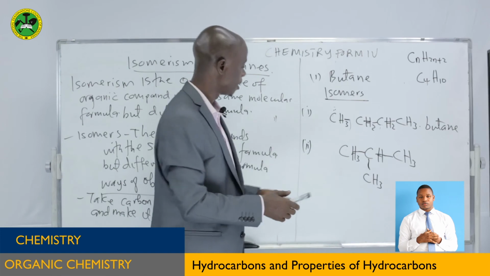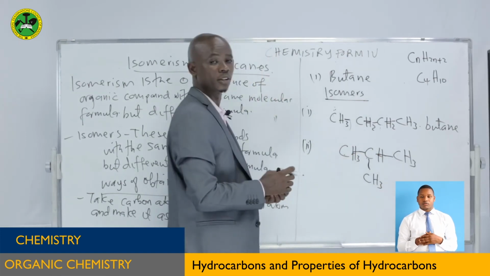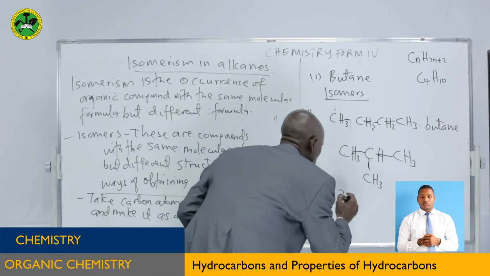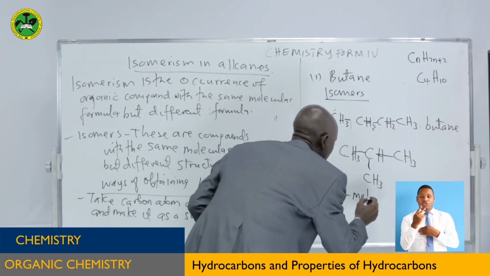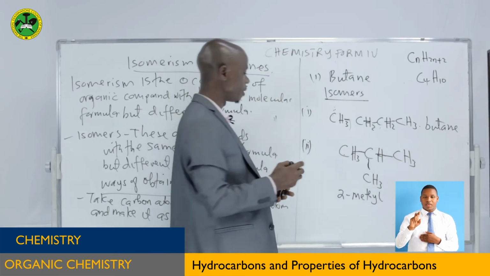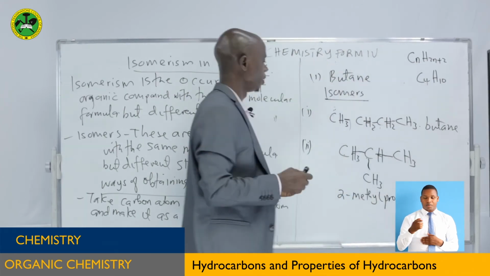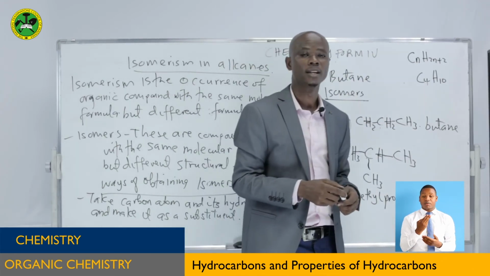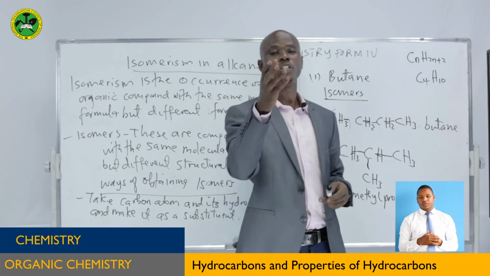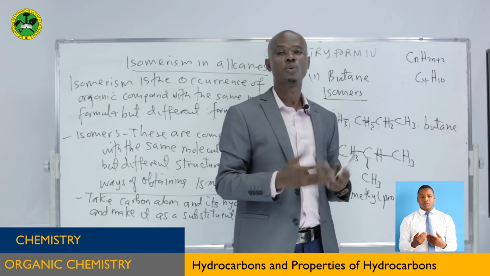You name it. Numbering 1, 2: in the second carbon there is a methyl group. So the name of it is 2-methyl, then the parent chain has 3 carbon atoms, it is propane. So it is very simple in that way. Now you can finish with the pentane. It is very simple.